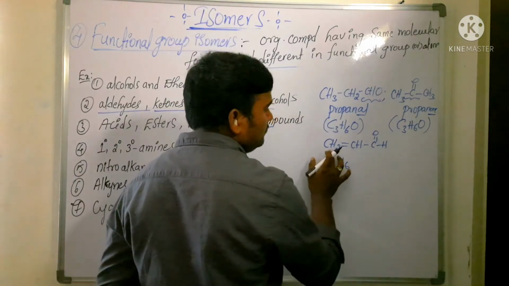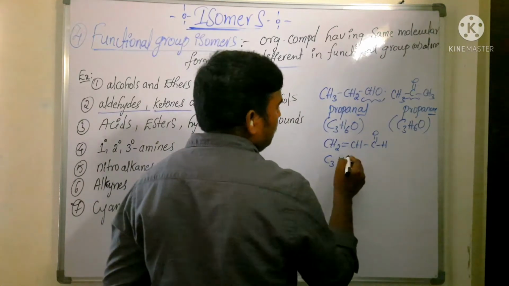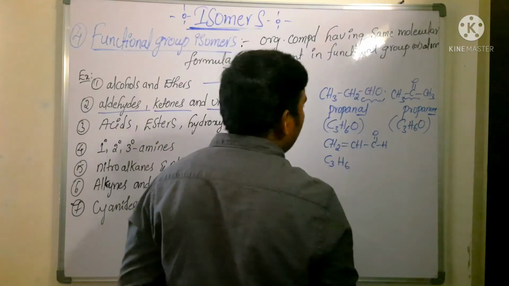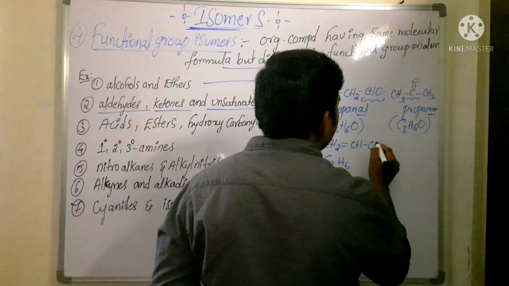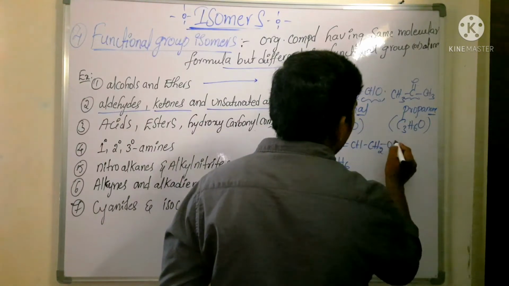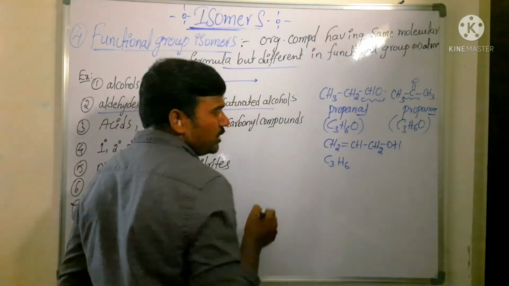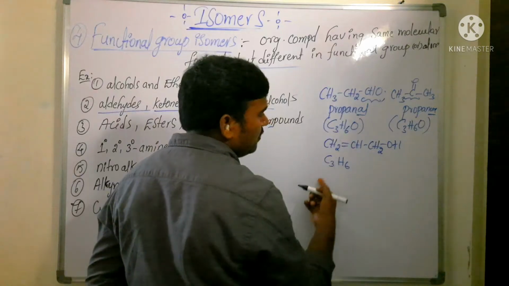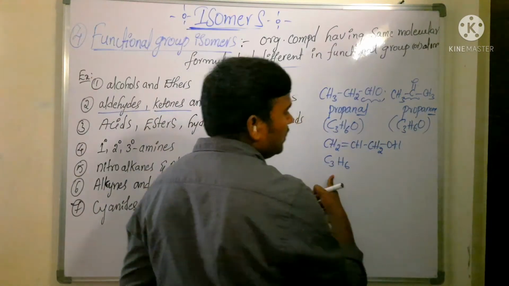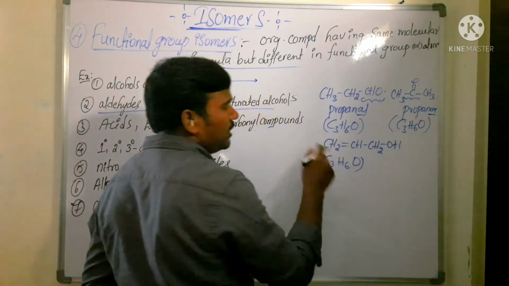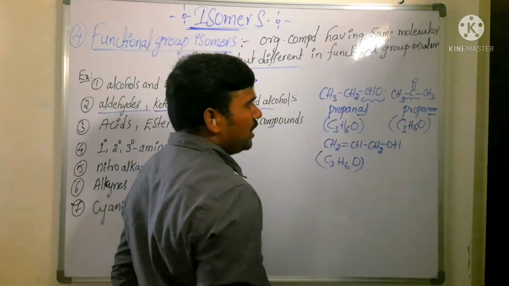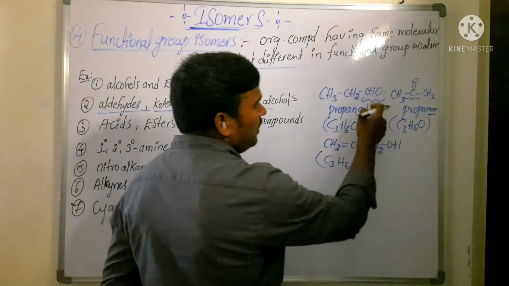C3H6. Okay. Now here, how many? Unsaturated alcohol, not carbonyl compound, unsaturated alcohol, CH2OH. Okay? So it is unsaturated alcohol. 3 carbons. How many hydrogens are there? Total of 6 hydrogens, 1 oxygen. So it is unsaturated alcohol, which has the same molecular formula but a different functional group.